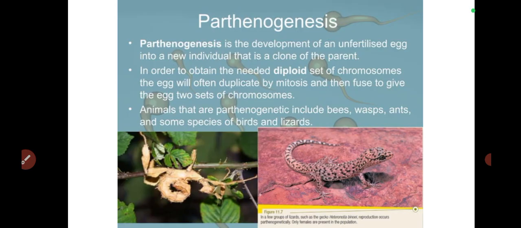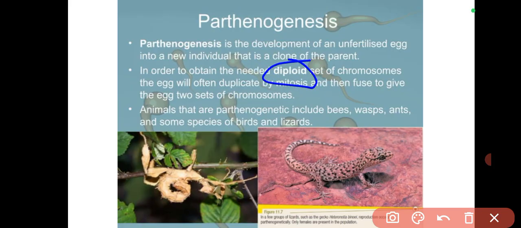In order to obtain the needed diploid set of chromosomes, the egg will often duplicate by mitosis. So the egg would have first duplicated by mitosis so that the organism that will be created will still be diploid. Is that okay?